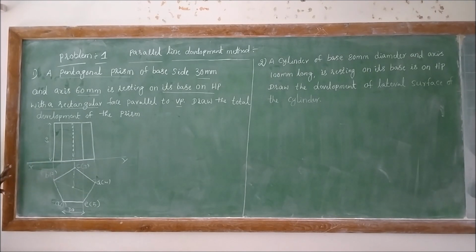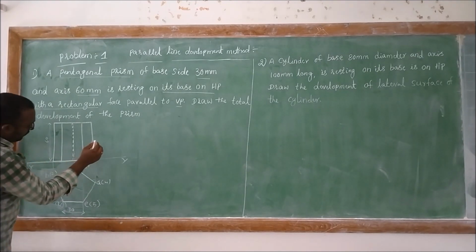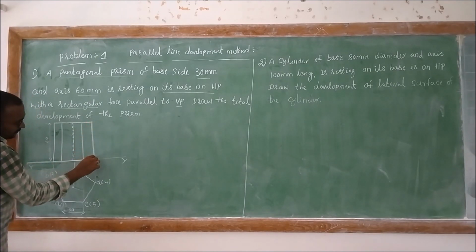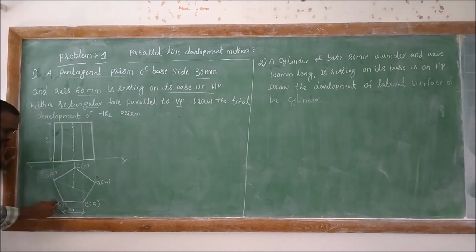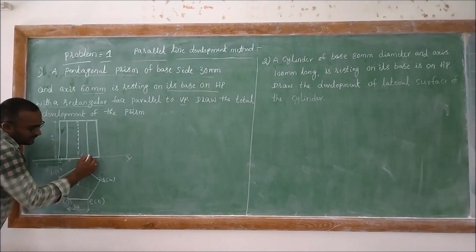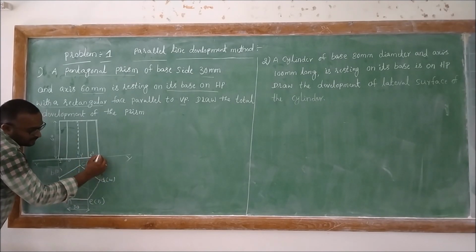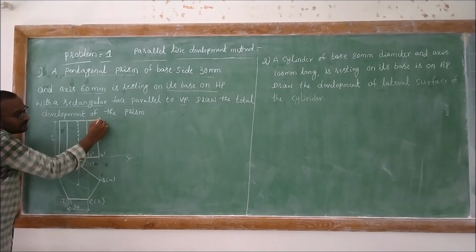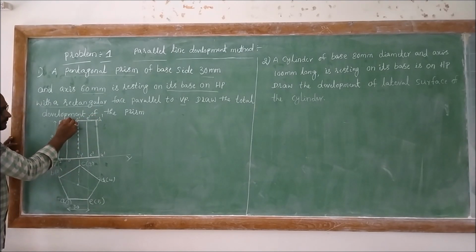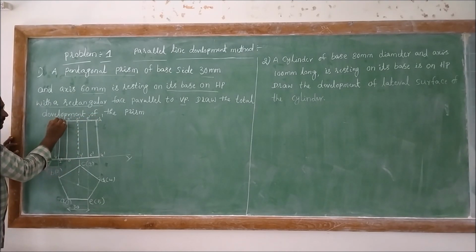So like this we construct the front view of the given problem and then denote it with the letters: 2 dash, 1 dash, 3 dash, then 5 dash and 4 dash, D dash, E dash, C dash, A dash and B dash.